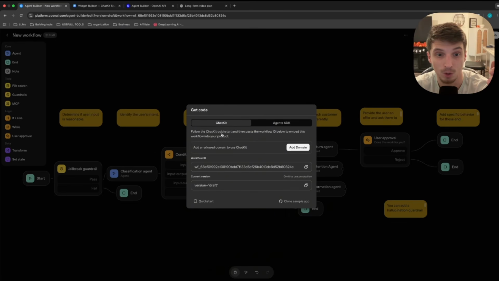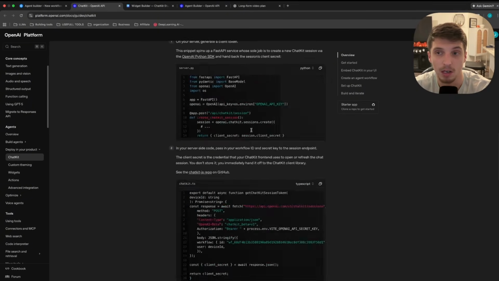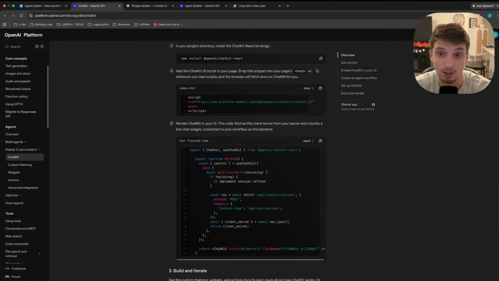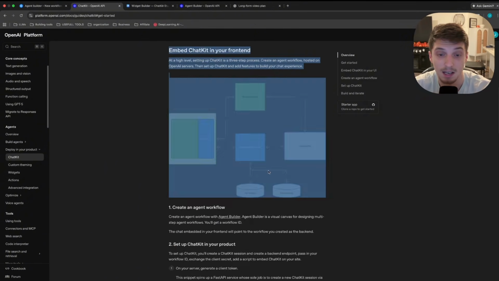Well, if we go to code here, we have Agents SDK, and then we also have what's called ChatKit. So if we go ahead and click on follow the ChatKit quick start, and then paste the workflow ID below to embed this into your product, being your website. So we can read through these documents, but I mean, we are in the era of AI. So all I would do if I were you is quite literally go through all of these and copy this entire thing.